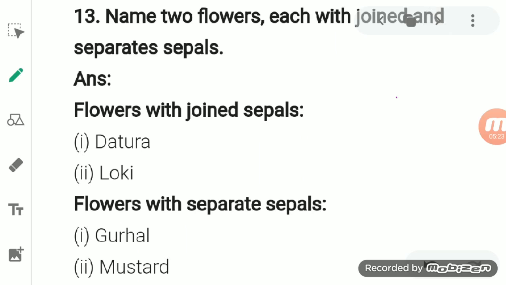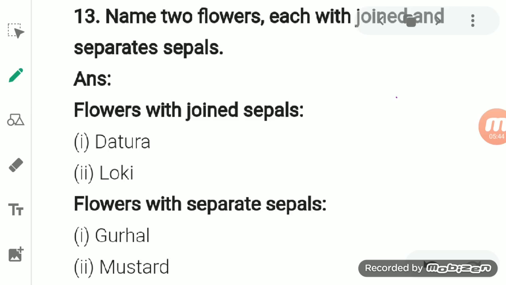Now see here, name two flowers each with joint and separate sepals. We studied that flowers may consist of sepals, and the function of the sepal is to give protection to the buds of the flower.